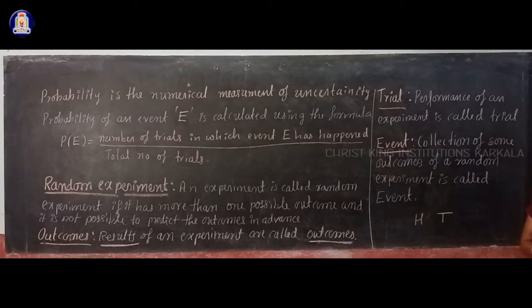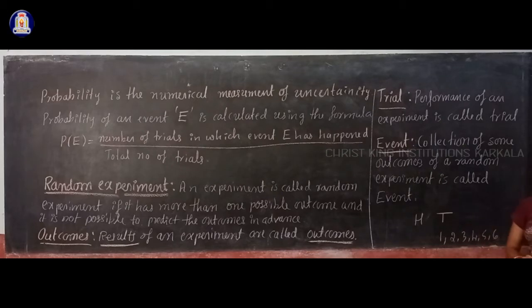Okay. So such experiments are called a random experiment. Tossing a coin or rolling a die. Rolling a die is a random experiment because while rolling a die you may get a number 1 on top face or 2 or 3 or 4 or 5 or 6.